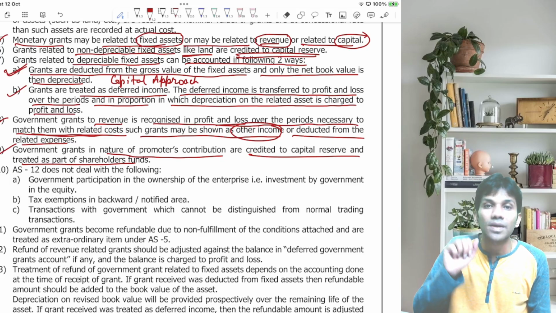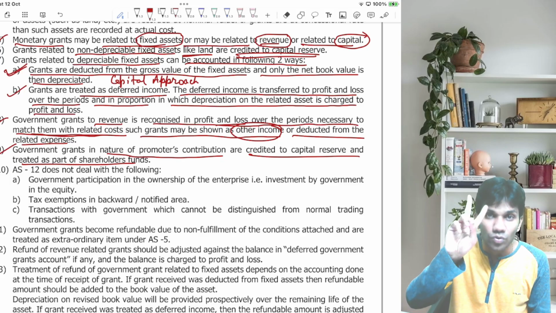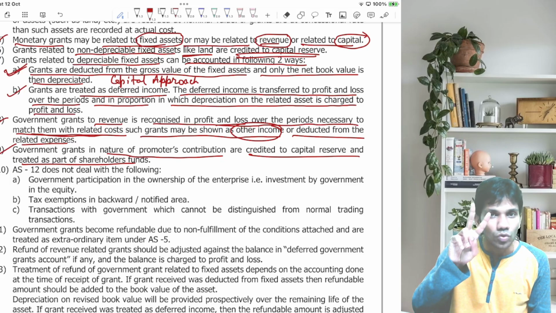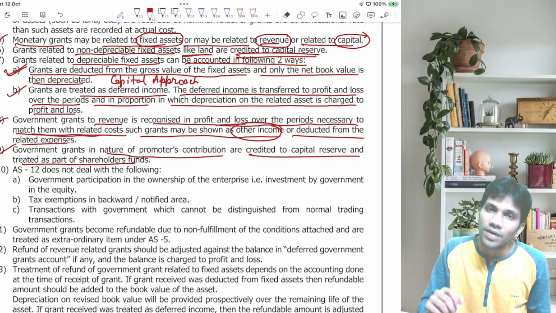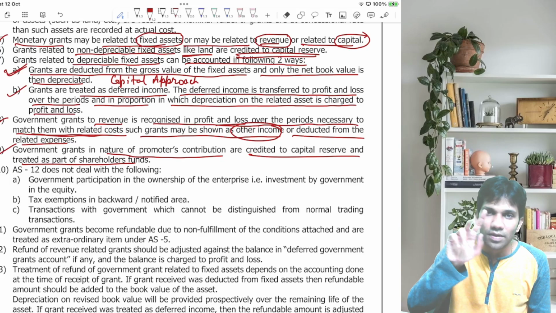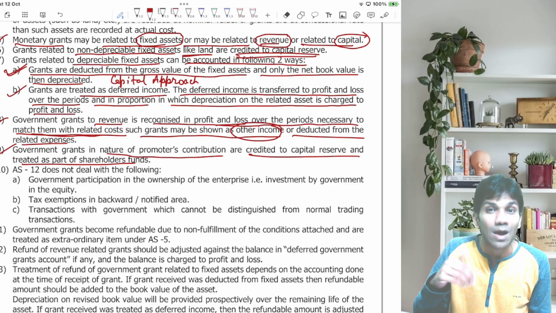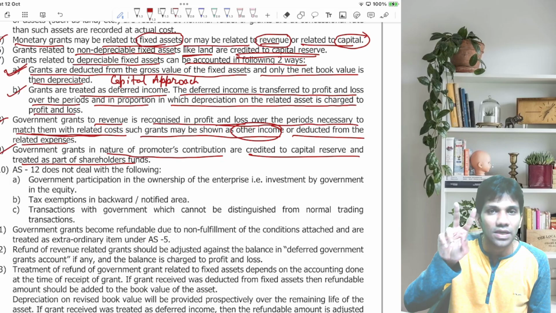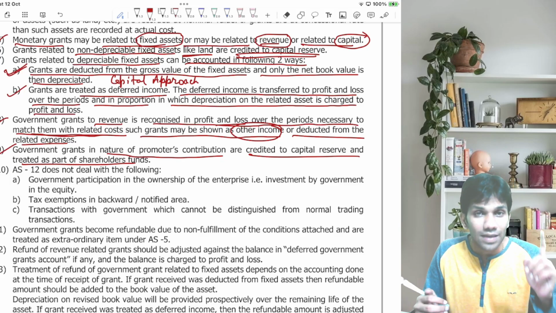I repeat, how many types of grants can be received? Two types: cash, kind. How many types of grants? Two: monetary, non-monetary. How many types of assets? Two: depreciable, non-depreciable. How many types of accounting approach? Two: capital approach, income approach. Now, let's take one by one.